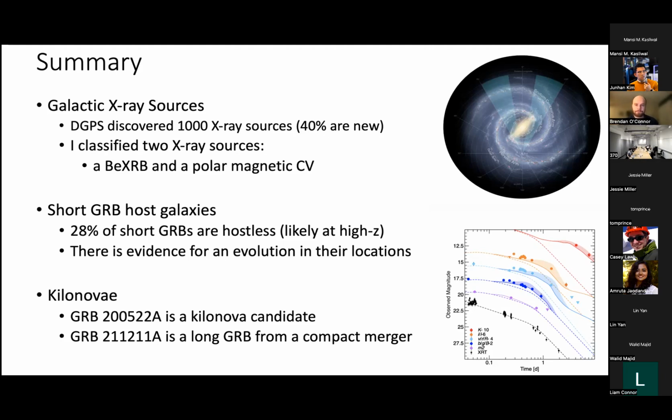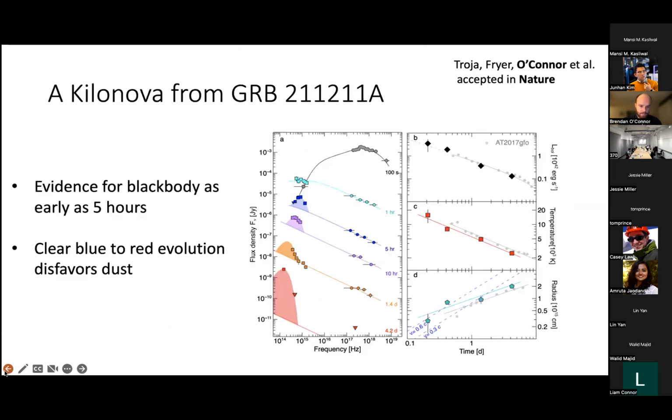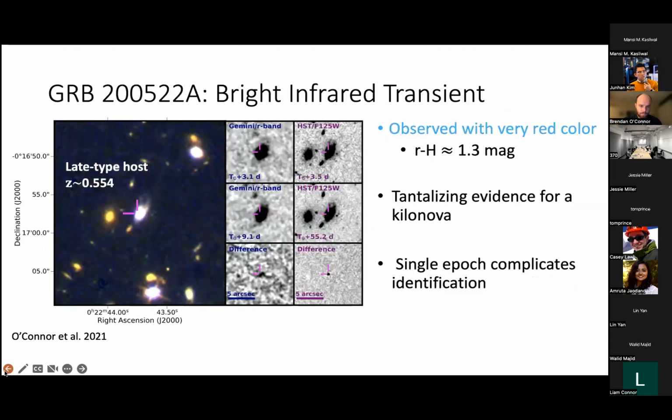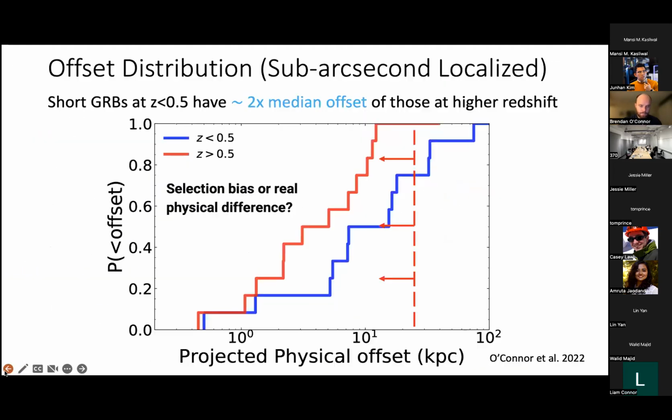The question I had for you was on your slide where you showed the redshift evolution of the offset distribution. Could you go back to that? So on that slide, if you relax your constraint of disassociating at 25 to 30 kiloparsec as a hard cutoff, how much can you push the red line towards the blue? Is it still statistically significant? Because if it is, then it's telling us something really deep about delay times, etc.